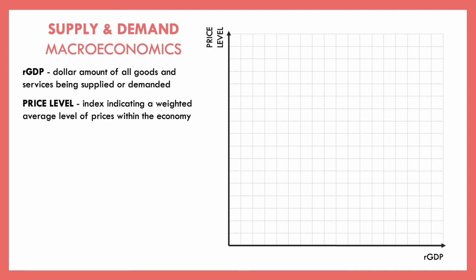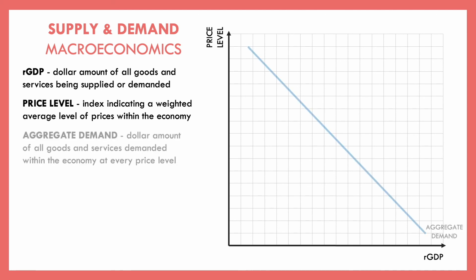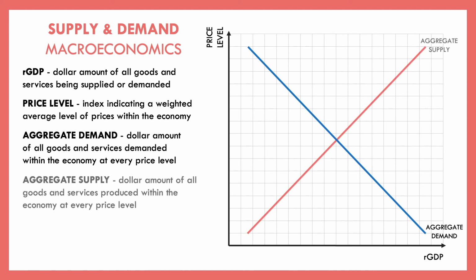And then instead of just our demand for a specific product, we're going to have our aggregate demand. Our aggregate demand shows us what is the total amount of goods and services, the total dollar amount of stuff demanded within our economy at every price level. And aggregate supply shows us what is the total dollar amount of goods and services produced within the economy at every price level. And then we're going to have some equilibrium.